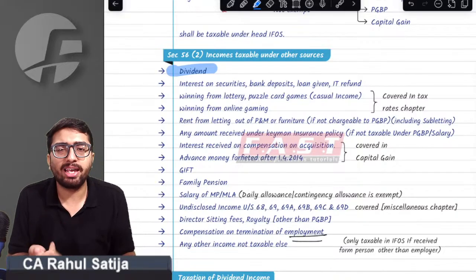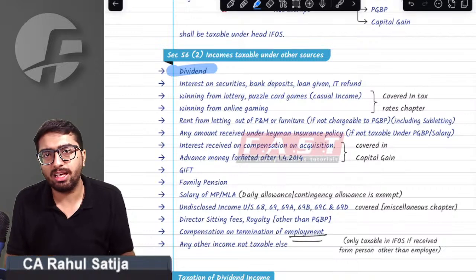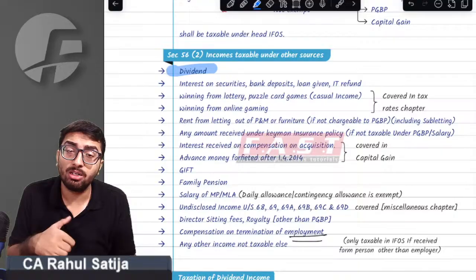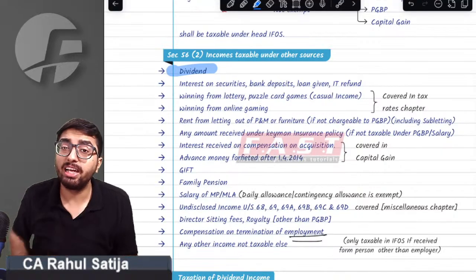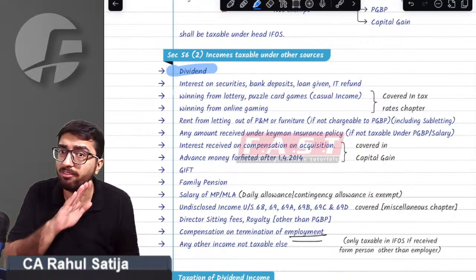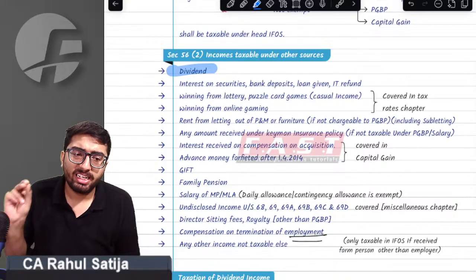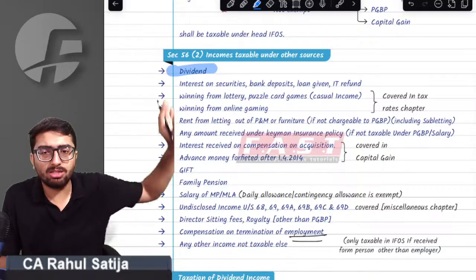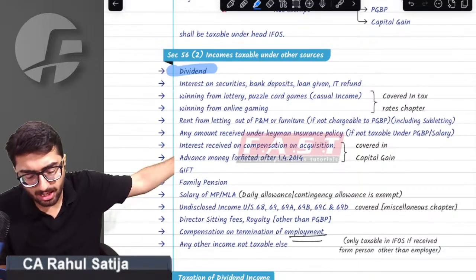If your business is buying and selling of securities, then too it will be IFOS. If you are an investment fund or an FII, then too it is always IFOS. Dividend by default is income from other sources. It can never be business income. Dividend can never ever be business income. Sir, we still have much about dividend to be discussed in the latter portion.